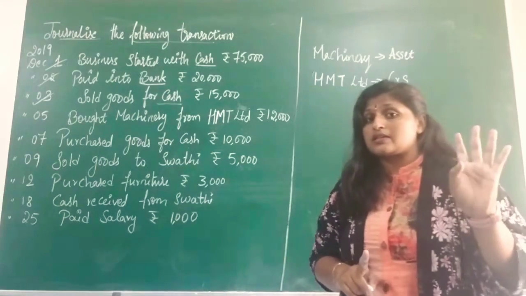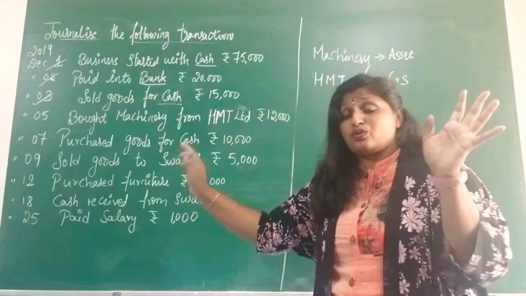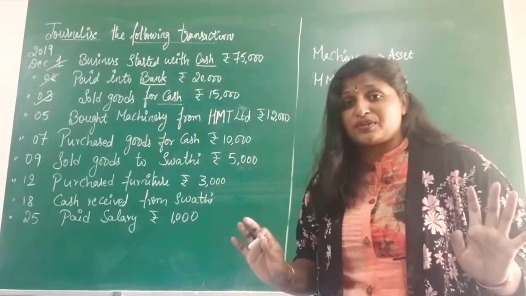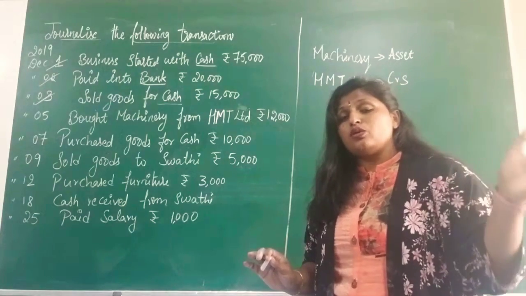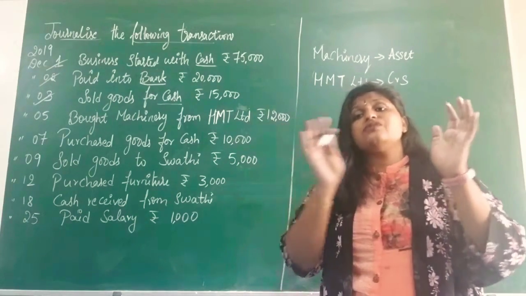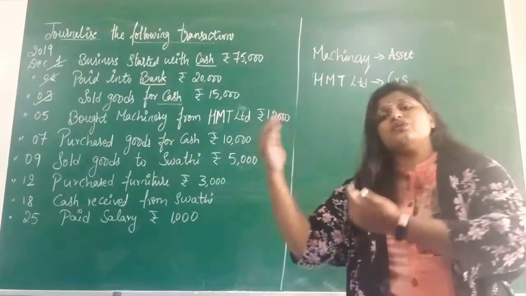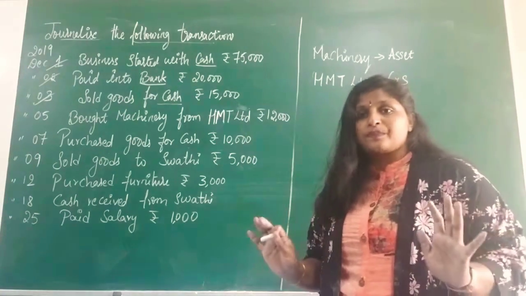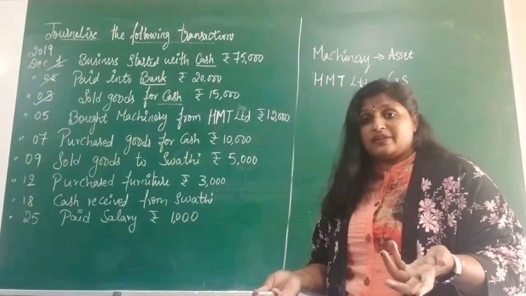Creditors and debtors are different from debit and credit. Don't mix them together. Debit and credit, we use the golden rules of accounting, by which we identify which account will be debited and which account will be credited. Debtors and creditors have a different meaning.